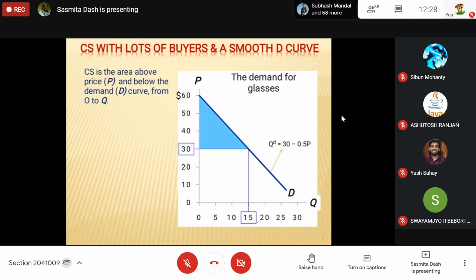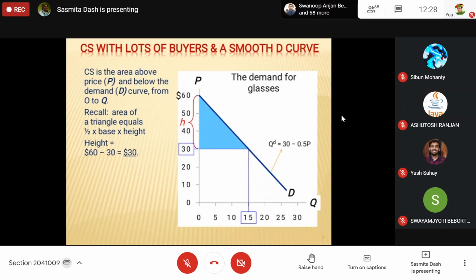This is the price line, 30 rupees now. So how do we calculate the area? This blue area is half into B into H. So that is half into 30 into 15, which gives 225 rupees. In terms of money, it is 225 rupees worth of consumer surplus which the people buying 15 pairs are getting in total.